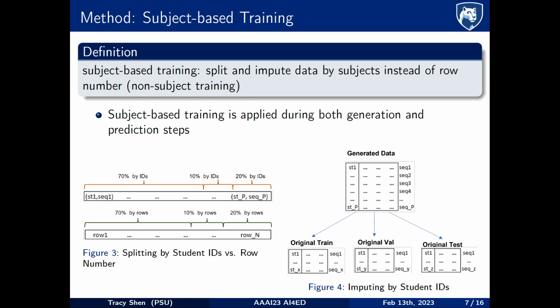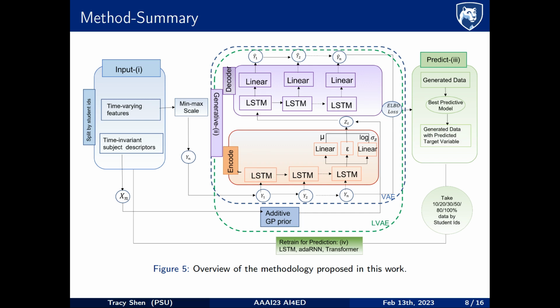Moreover, our work takes a subject-based training strategy where we split and impute data by student IDs instead of row number. We call the row number splitting non-subject-based training. From the figures below, we see the data parts split by IDs versus by rows are different segments. The benefit of splitting by IDs is to keep the complete sequence of each student before and after imputing. Here's a summary of our framework that includes 4 phases: input phase, generative phase, predictive phase, and retraining phase.